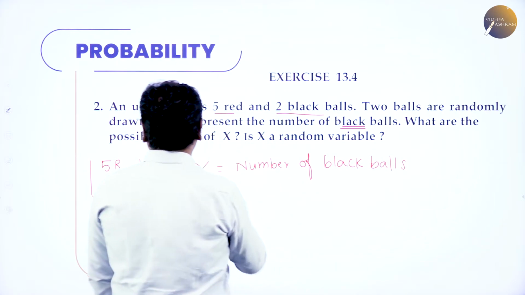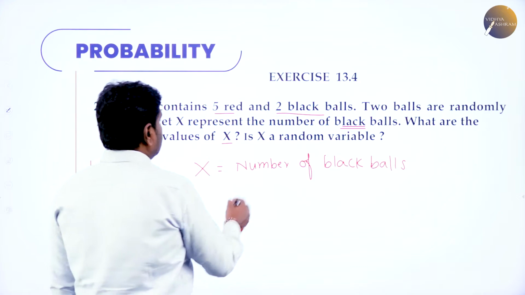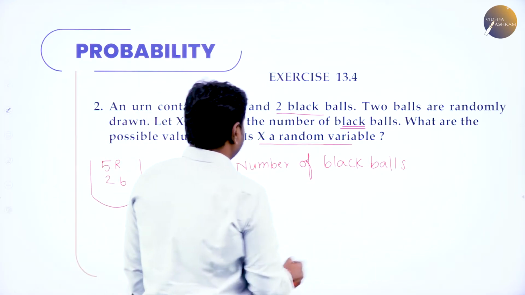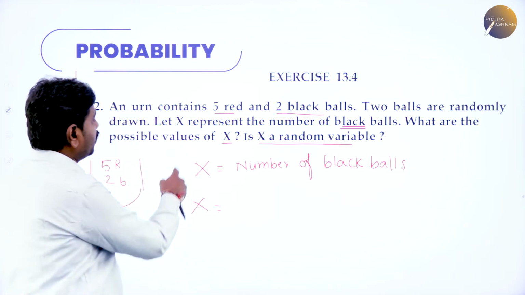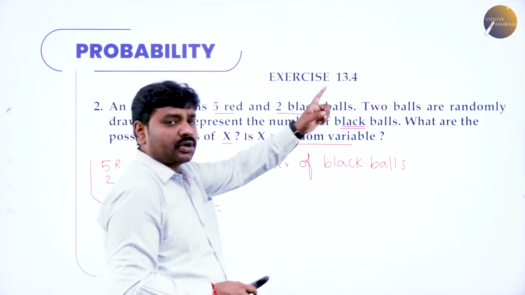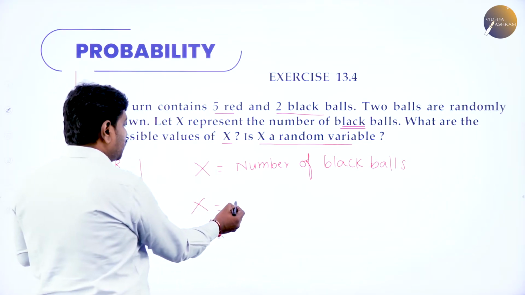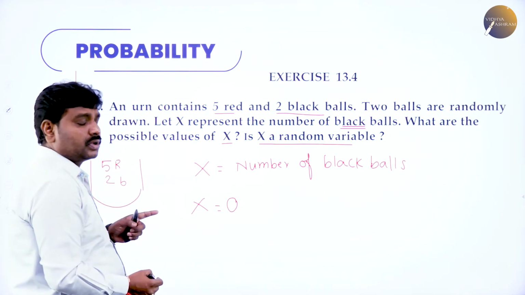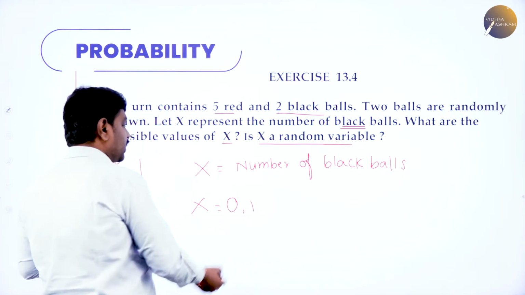Now what are the possible values of x? And is x a random variable? You are drawing 2 balls. If you draw both red, the number of black balls is 0. Or if you draw 1 red ball and 1 black ball, the number of black balls is 1.